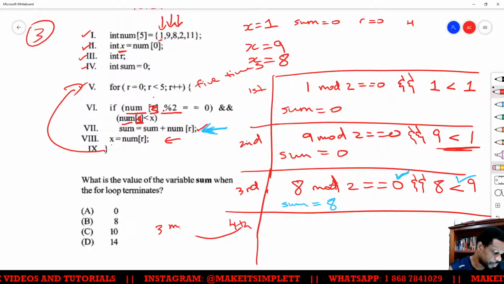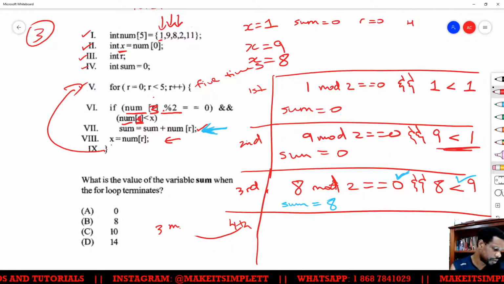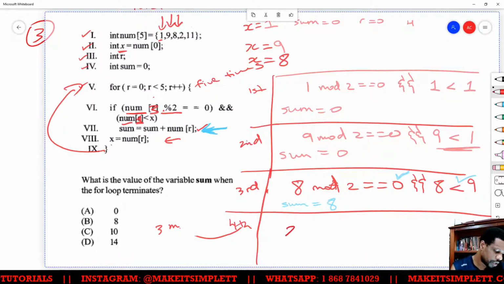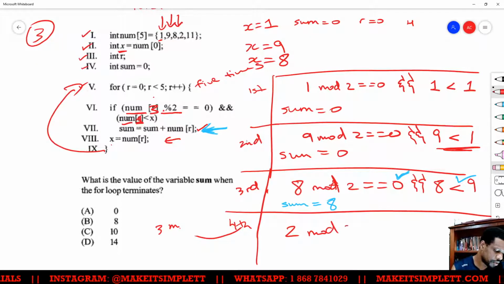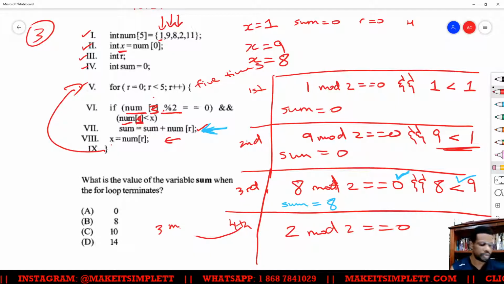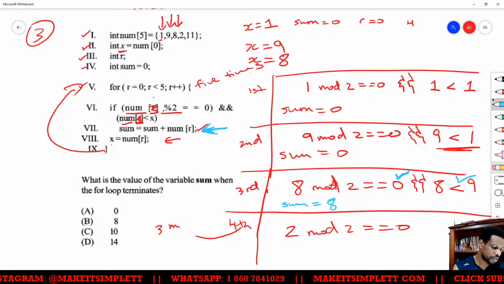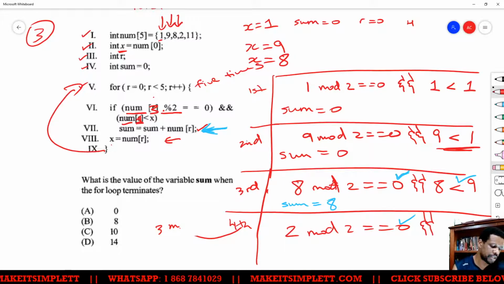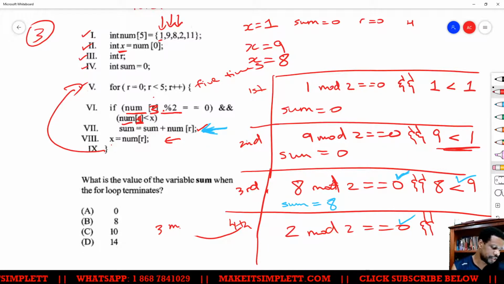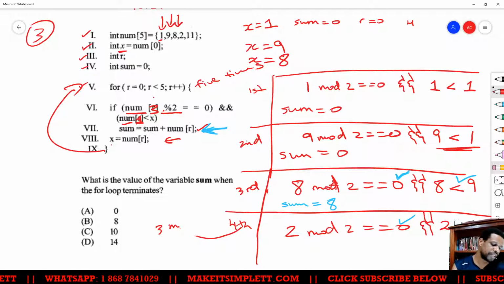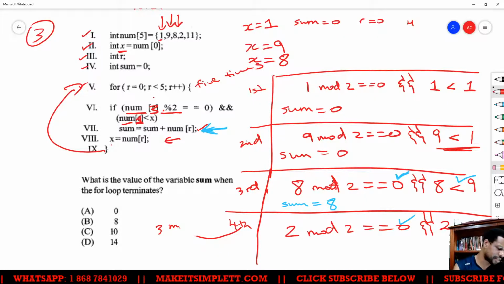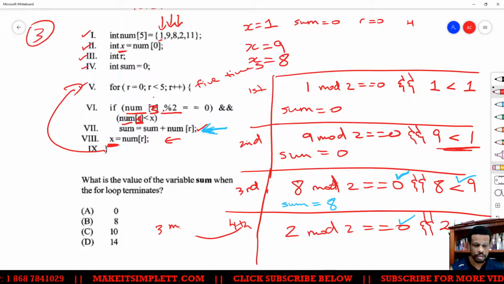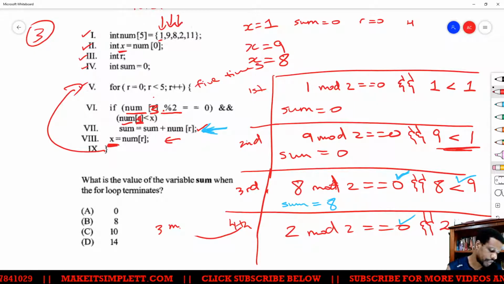Now we compare to see if num location 3, which is 2, mod 2 is equal to 0? Yes, it is. So we take off that part of the condition. Now we check the next one, which is the AND part. We check the new number, which is 2. Is 2 less than 8? Because x has changed to 8 from the previous number. So 2 is less than 8, good. Now both of them are correct.